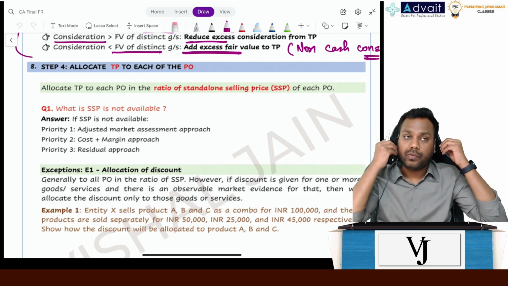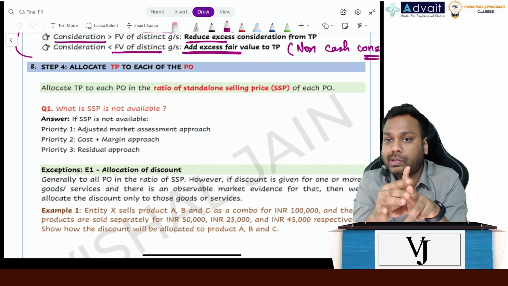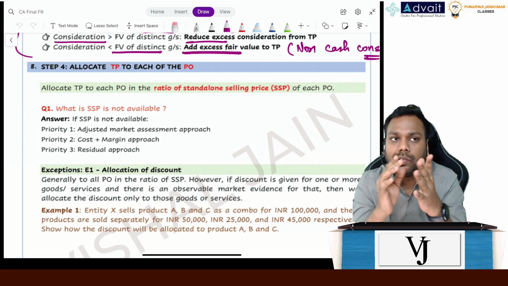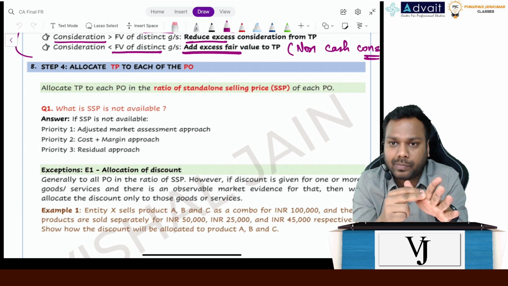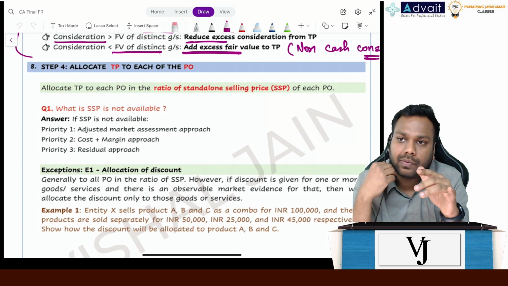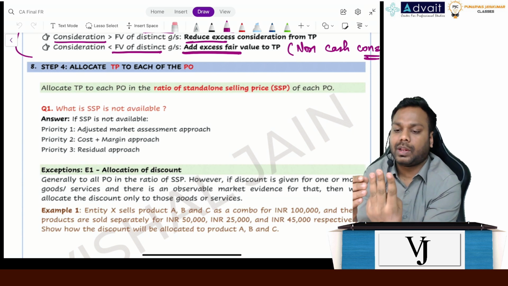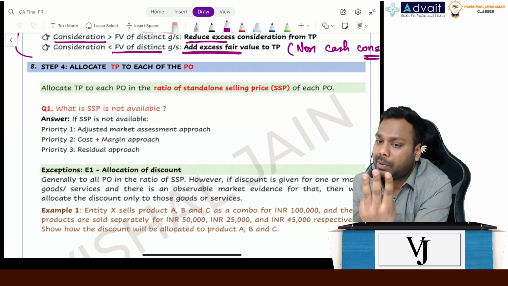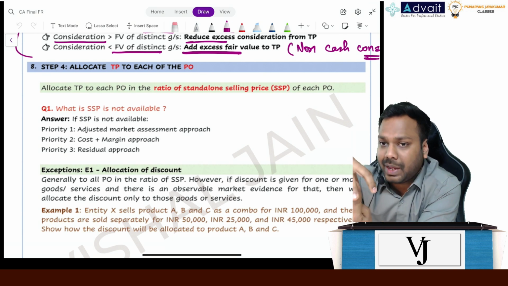Now see, we have studied 3 steps so far. Step 1, step 2, step 3. Step 1 being the contract, assume a contract exists. Step 2 being the performance obligation, and step 3 being the transaction price. Now in step number 4, what we have to understand is, in step number 2 we identified there are 3 performance obligations. In step number 3 we identified the transaction price for these 3 performance obligations.